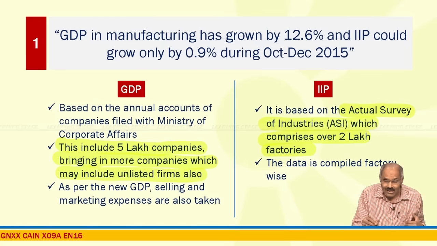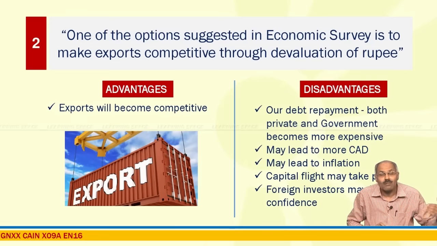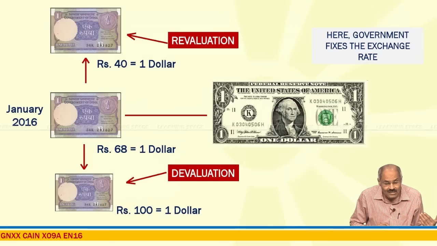Right friends, look at the next issue. One of the options suggested in the economic survey, which we have deliberated in detail, is to make exports competitive through devaluation of rupee. You may ask a pertinent question: what is devaluation?